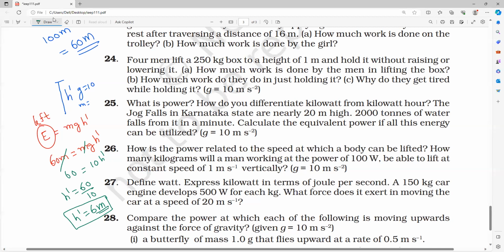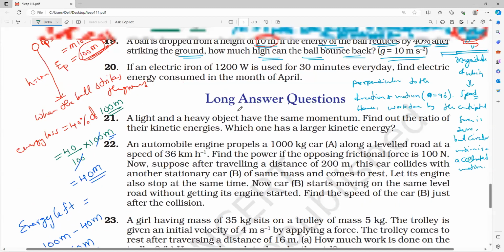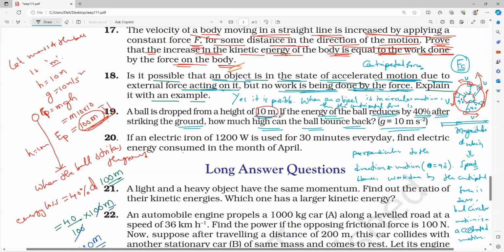6 meters. Understand? So again, the ball will bounce back how many meters, everybody? 6 meters. Okay, so that is the answer. Once again I'll explain the question. Listen. The ball is dropped from a height of 10 meters. After hitting the ground, the ball's energy is reduced by 40%.